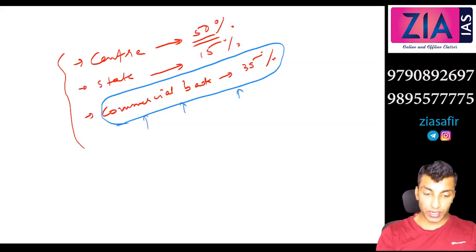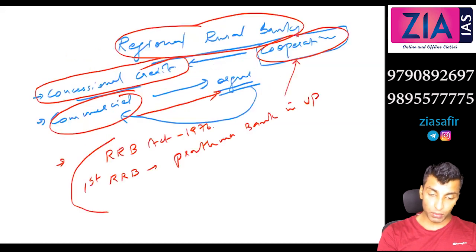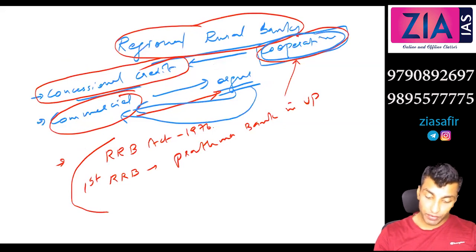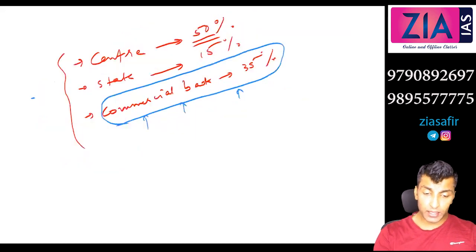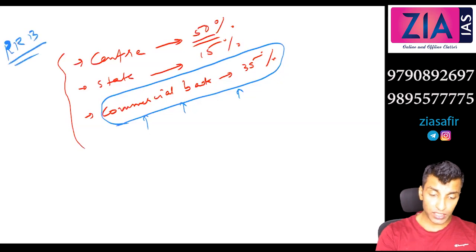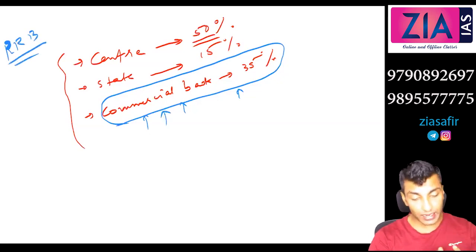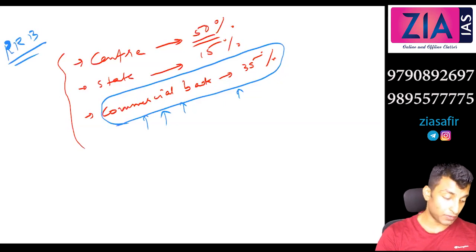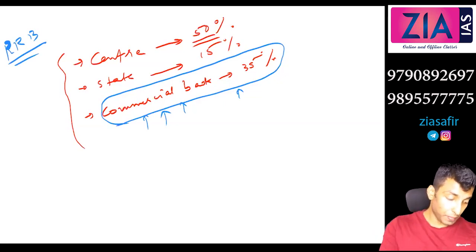I've told you already, the organization is similar to commercial banks, but the objective is similar to cooperative banks. Yesterday I told you some problems with cooperative banks, right? They are not efficient. There is politicization, a lot of issues with respect to elections. To solve that, regional rural banks do that to an extent, because the commercial bank is also part of this. So you can get that technical and professional expertise from this side.